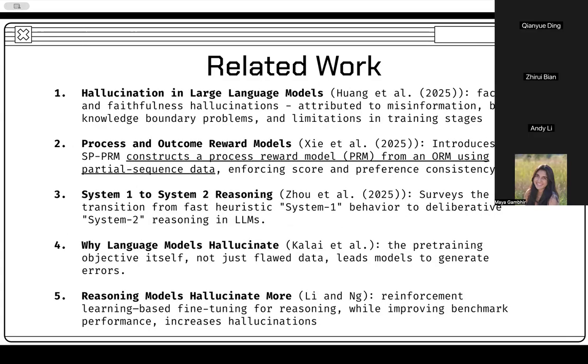We provide a detailed description of the related work in the slides and in the write-up, but broadly, these works define and defend hallucination as a pertinent issue in language models and also provide sufficient motivation for pursuing reward modeling as a potential solution to this issue.